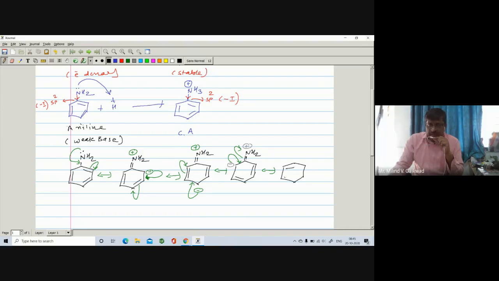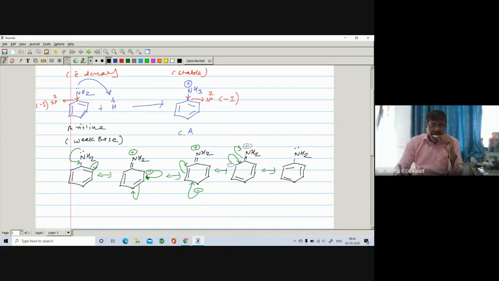Here is a pi bond, here is a pi bond, here is a pi bond, and here is an NH2, and the nitrogen again has a lone pair. So in the resonating structures of aniline, we observe that the lone pair on the nitrogen is involved in delocalization. It is not easily available for donation to the H positive.